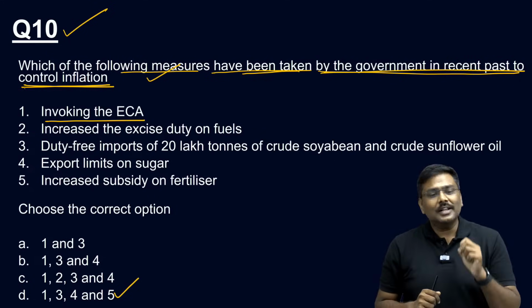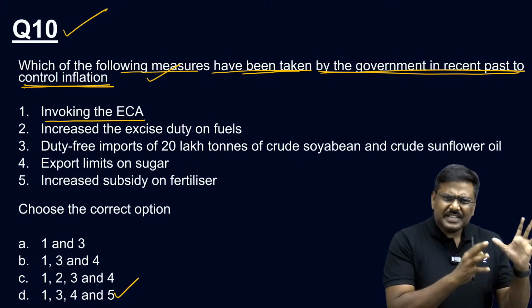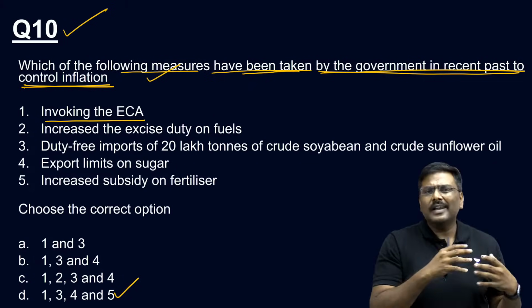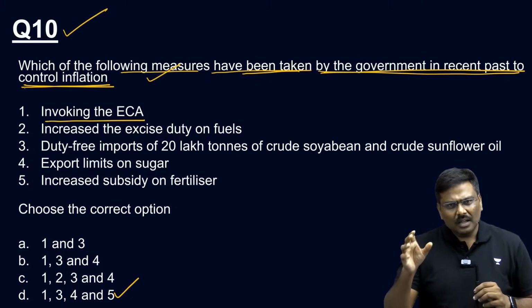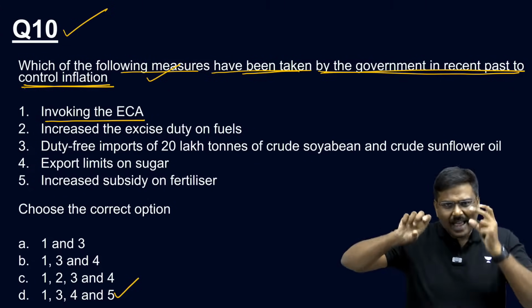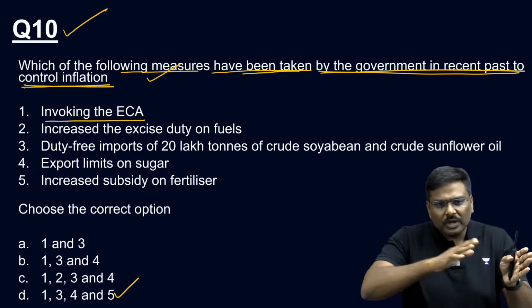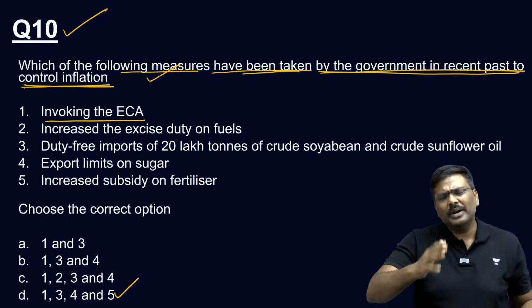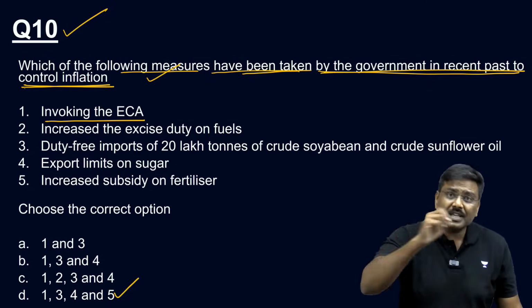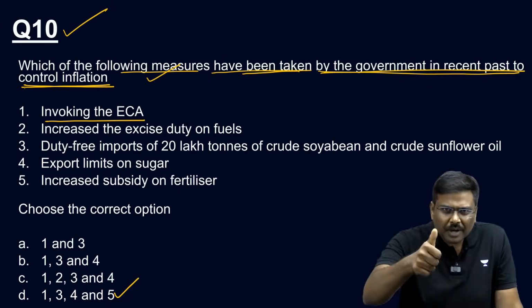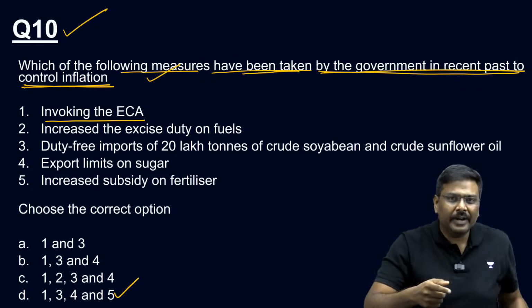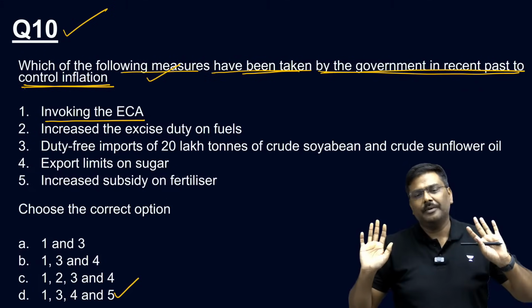Invoking Essential Commodities Act. Very recently there has been a lot of discussion regarding the Essential Commodities Act. Under this Act, once the government notifies any product as an essential commodity, the production, distribution and supply of it will come under regulation of the Government of India.